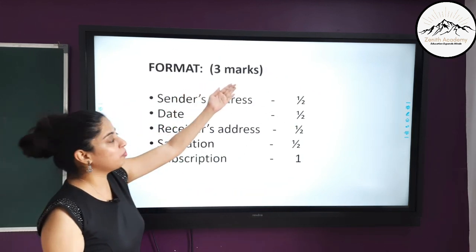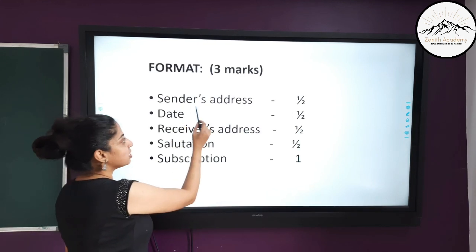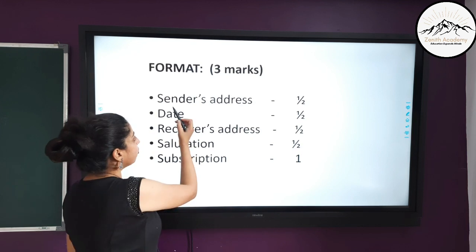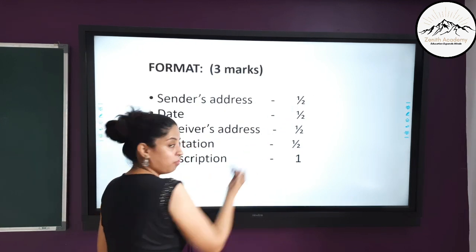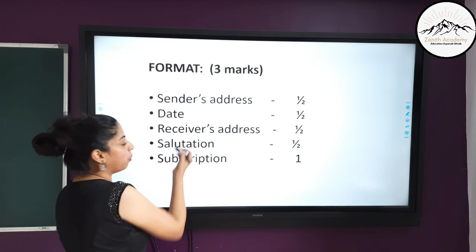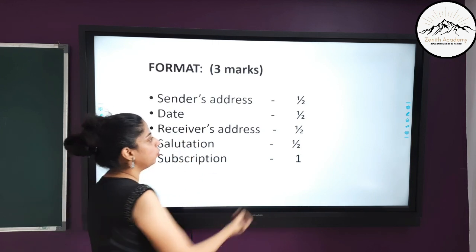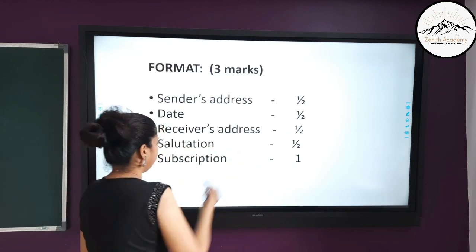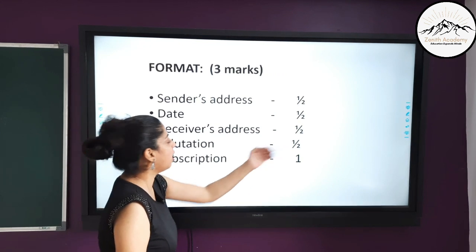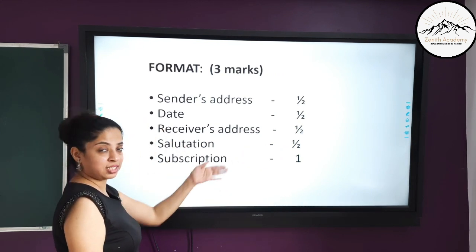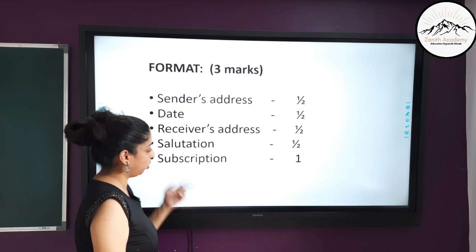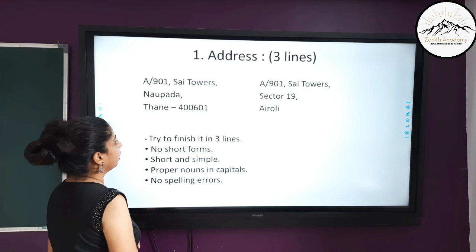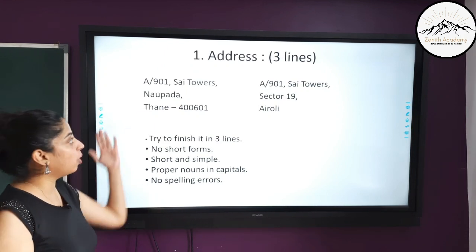How are the 3 marks distributed? If you write the perfect sender's address, I'll show you how, you get half mark. If you write the date perfectly according to the format that I'll show you, you get half mark. For writing the perfect receiver's address, you get half mark. For writing the salutation, you get half mark. And the subscription, that is the end part, you get 1 mark for it because there are 2 lines in it. I'll tell you how to get this 1 mark perfectly. First we'll talk about address.